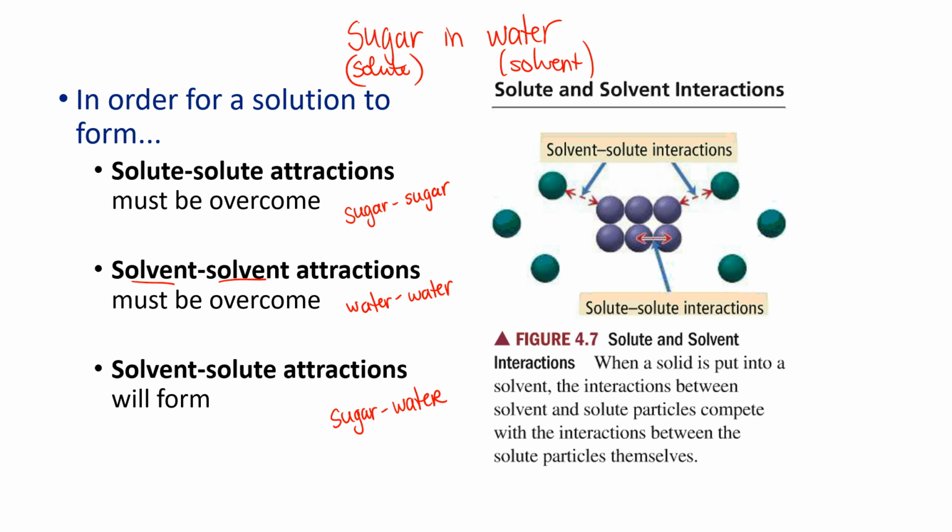And whether or not a solution will form is going to be based upon the magnitude of all these different attractions. So if something dissolves, that means the attraction between the solute and the solvent is sufficiently strong to overcome these attractions. If something does not dissolve, that means that one or more of these initial attractions is too strong. So if sugar is too attracted to itself, then it won't want to stick with the water. It'd rather just stick to itself.